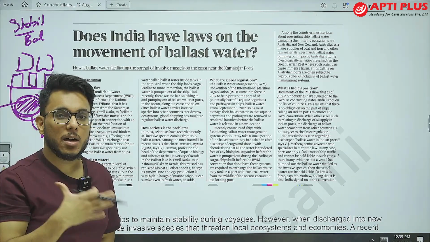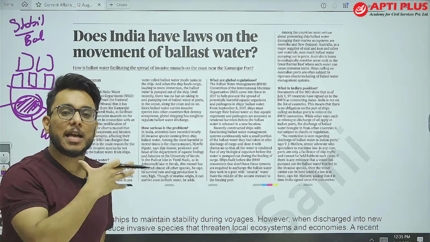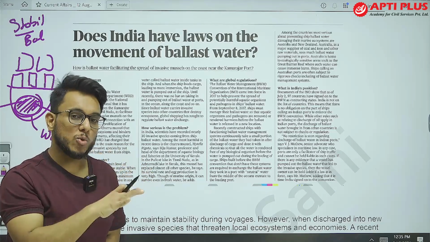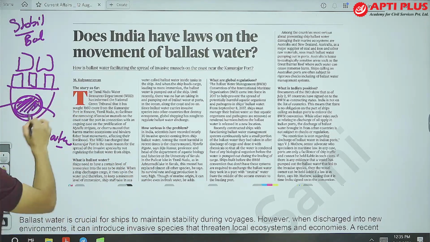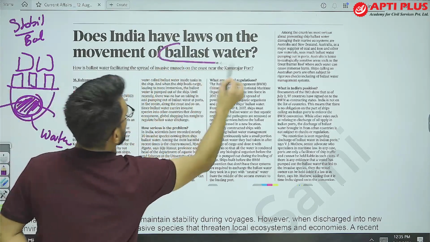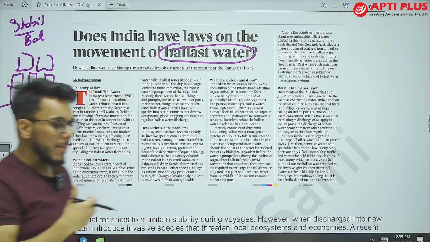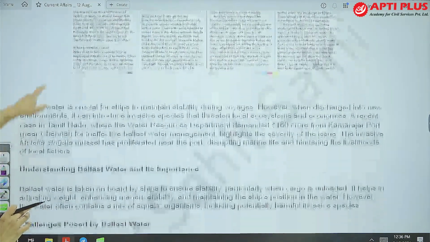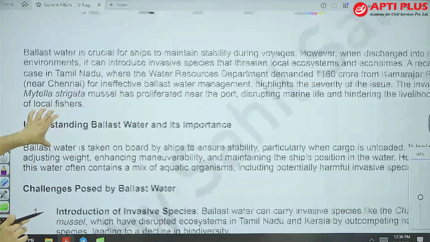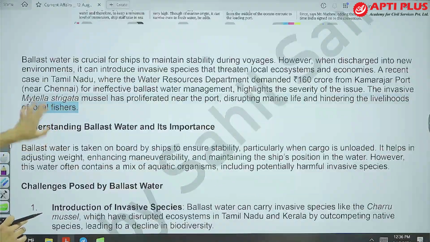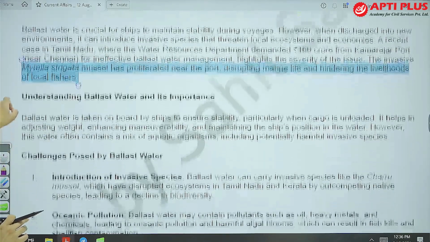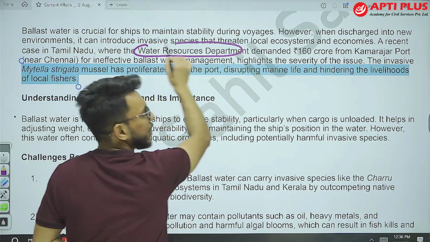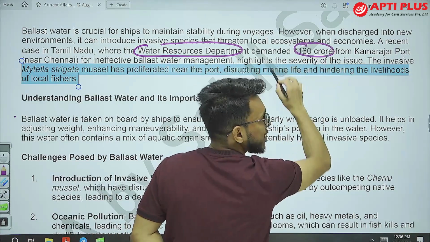So when there is rough weather and intense shock waves come, this particular ballast water will give stability and balance to the ship. This water is called ballast water. Now there are some environmental concerns with respect to ballast water. Let's understand that. Recently there was a case in Tamil Nadu. The Water Resources Department is demanding 160 crore rupees from Kamarajar Port.